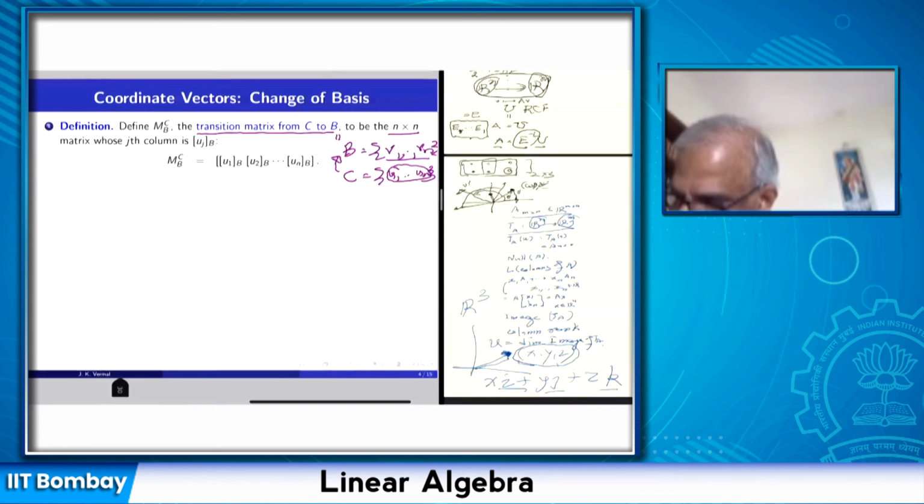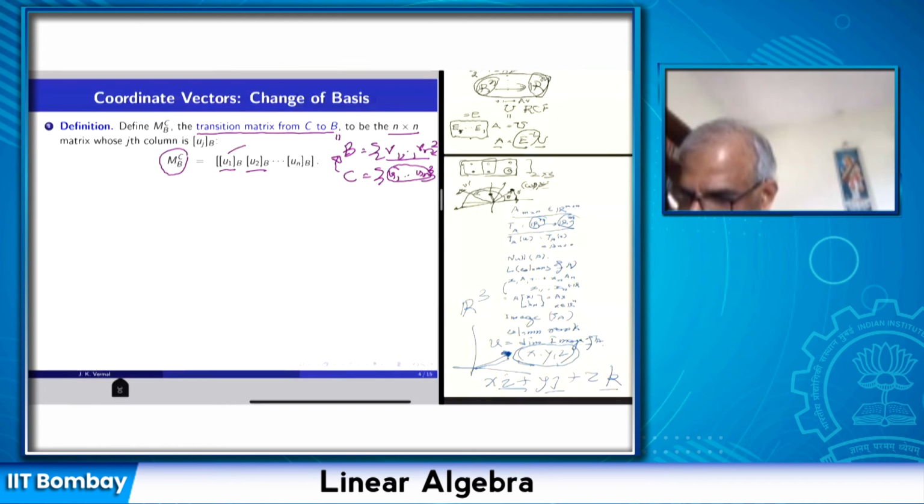So I get these n column vectors [u1]B, [u2]B, up to [un]B, and this is called the transition matrix from C to B. So I started with a basis C, and the elements of C I'm writing in terms of basis B by using their coordinate vectors.